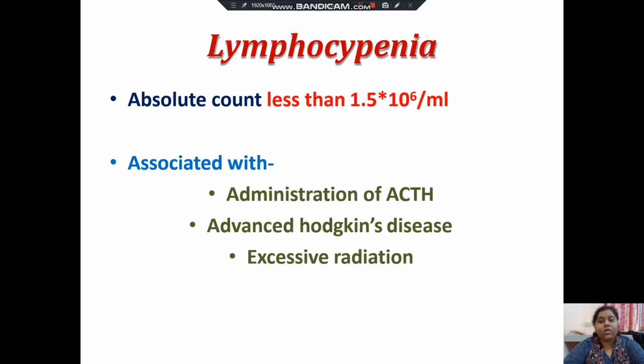Then what is lymphocytopenia? Its absolute count is less than 1.5 into 10 to the power 6 per ml, and it is associated with administration of ACTH, advanced Hodgkin's disease, and excessive radiation.